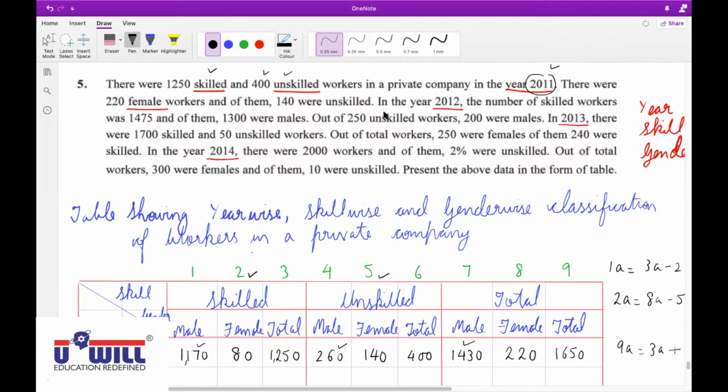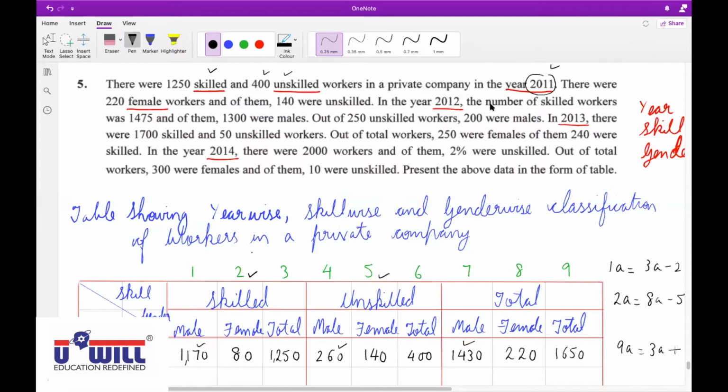Gauri, unmute yourself. Gauri. She is not able to, it seems. Hardik Shah, unmute yourself. Yes, sir. Yes, Hardik, tell me.